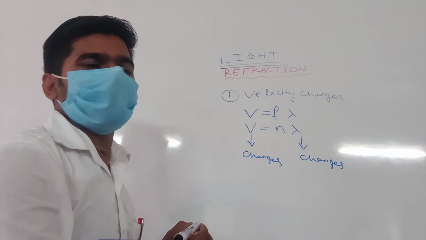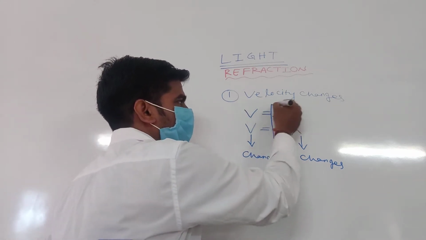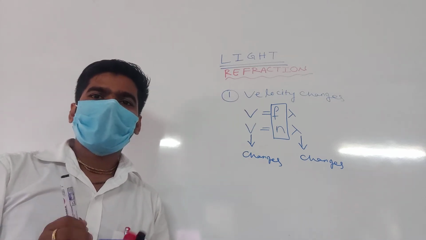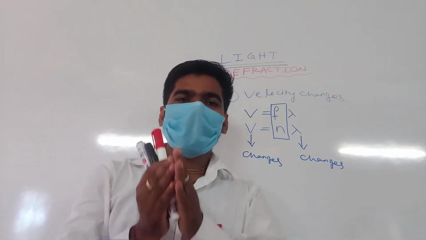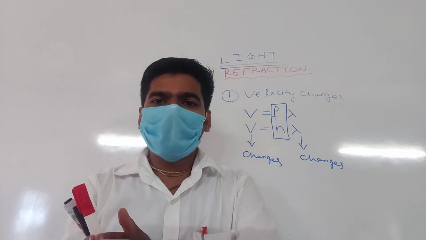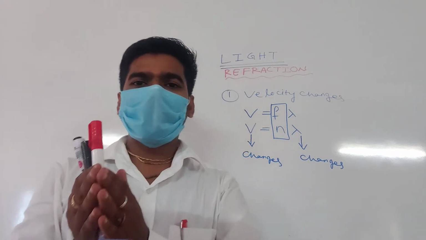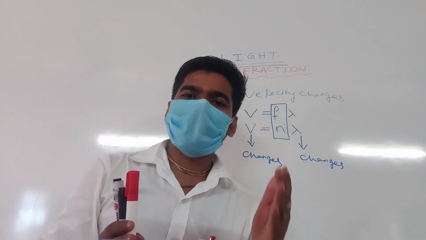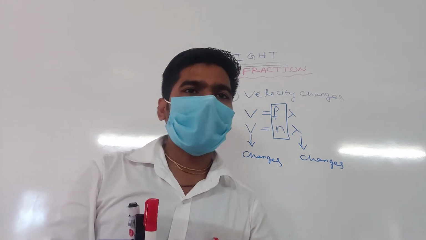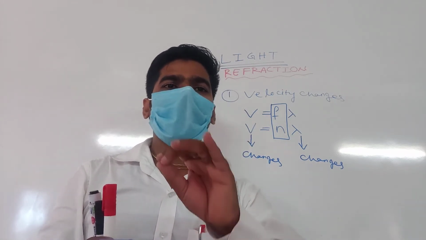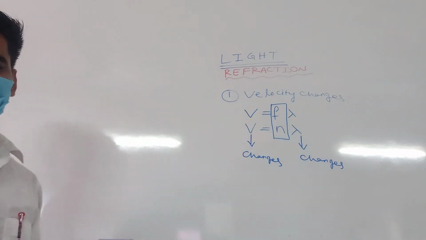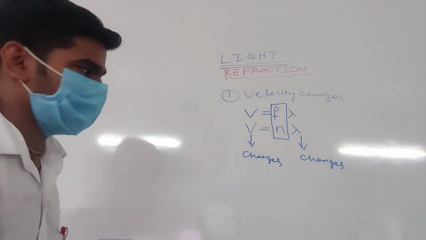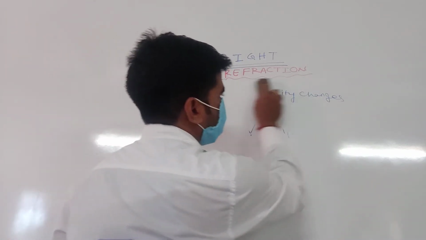So which part remains constant? Frequency remains constant. All are clear? Simple. When a light ray travels from one medium to another medium, its velocity changes. Why? Because its wavelength changes. Which part remains constant? Frequency remains constant. All are clear or any doubt? Yes, sir. Point number 2.